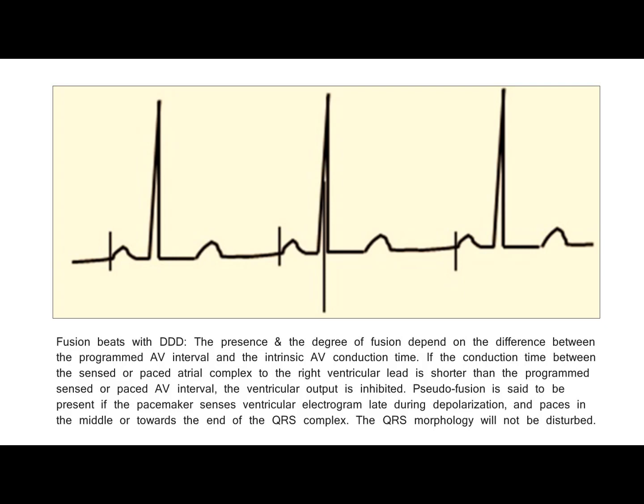If the conduction time between the sensed or paced atrial complex to the right ventricular lead is shorter than the programmed sensed or paced AV interval, the ventricular output is inhibited. Pseudofusion is said to be present if the pacemaker senses the ventricular electrogram late during depolarization, and paces in the middle or towards the end of the QRS complex. The QRS morphology will not be disturbed.